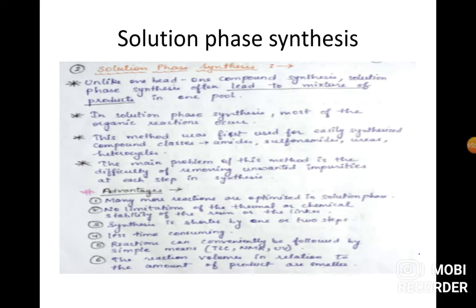What is the advantage of solution phase synthesis? In solution phase synthesis, many more reactions are optimized. There is no limitation of the thermal or chemical stability of the resin, but in solid phase synthesis there is a limitation of temperature. Most of the reactions are performed at minus degree temperatures, like minus 76, minus 10, minus 20 degrees Celsius. But in solution phase synthesis, there is no limit for the temperature for the synthesis of the product.